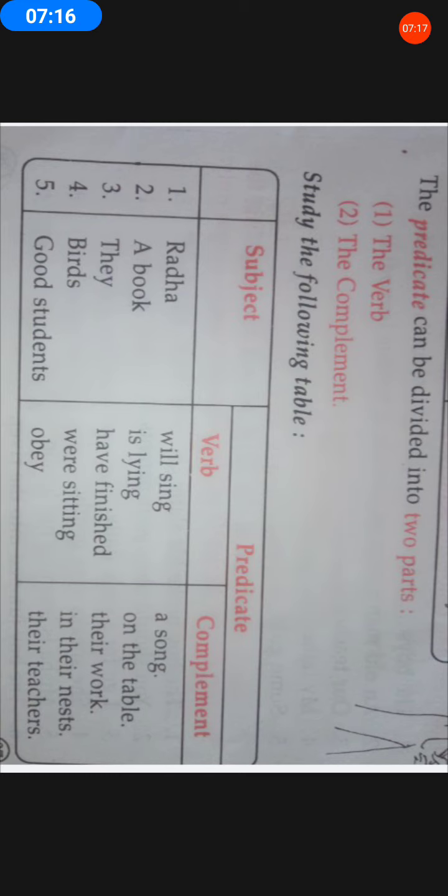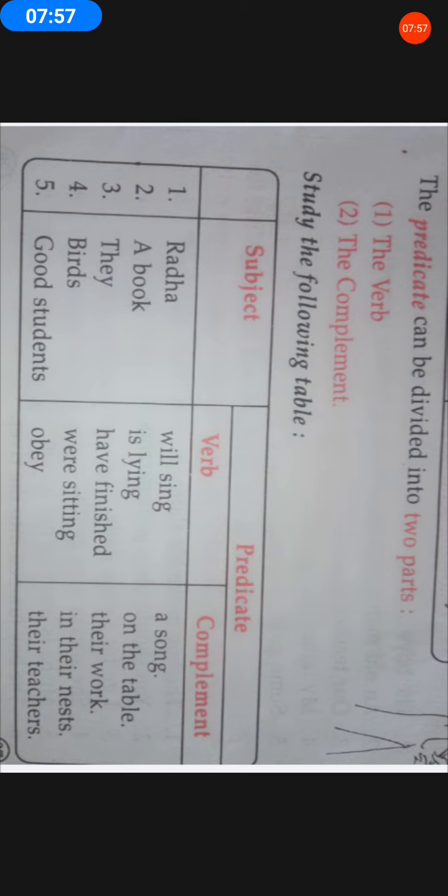Now let us move to the second example. A book is lying on the table. The subject part is about a book, the verb form here is "is lying", and the complement part is "on the table". The third: they have finished their work. Fourth example: birds were sitting in their nests. The fifth one: I know all are good students. Good students obey their teachers. Do you do so, children? Yes. Hope that you all follow that.